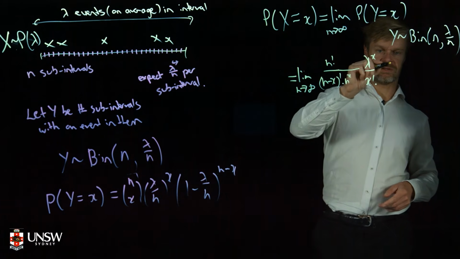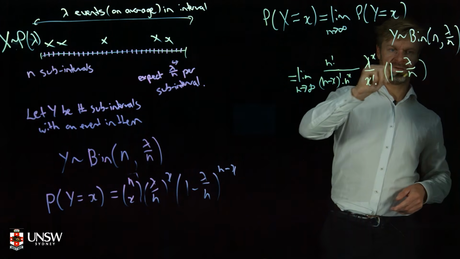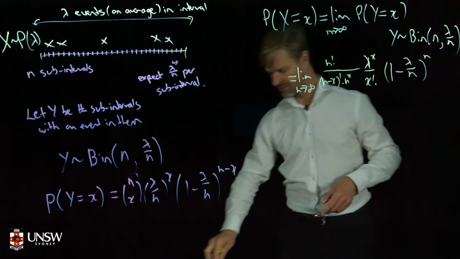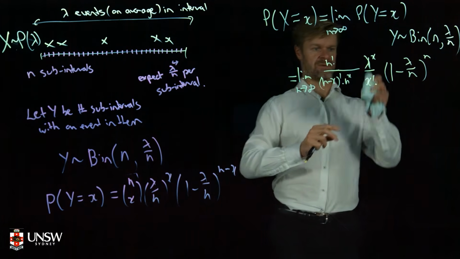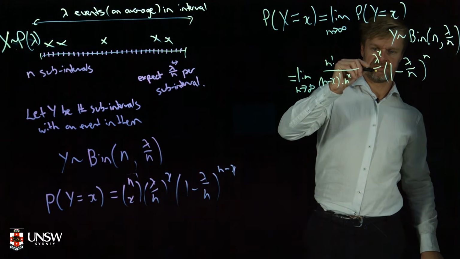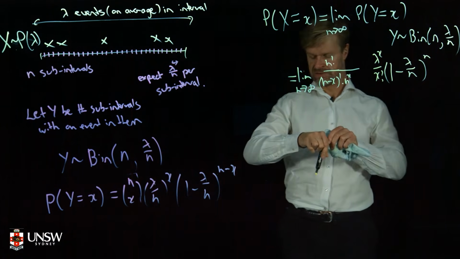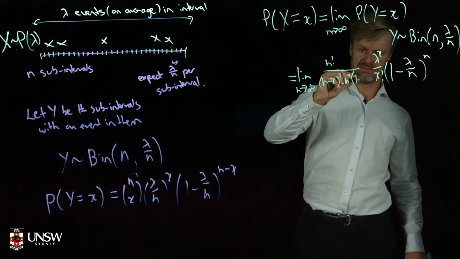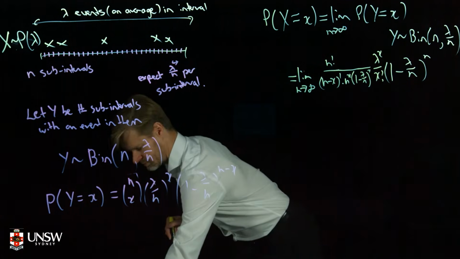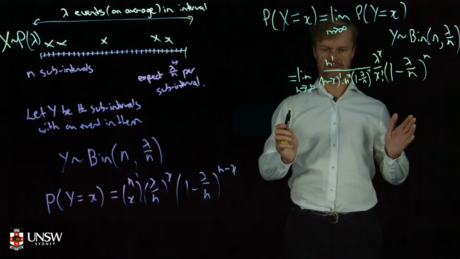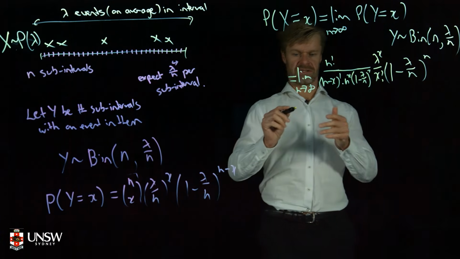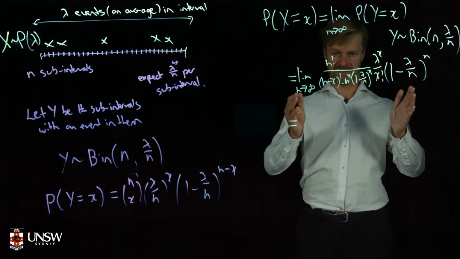And the 1 minus lambda on n to the power of n minus x. What am I going to do with that? I'm going to put the 1 minus lambda over n to the n over here, and I'm going to put that bit down here. Okay, so this is kind of looking close now, isn't it? And looking at this formula, we're nearly there.